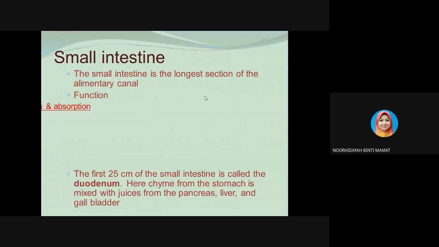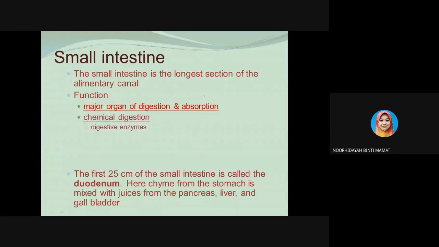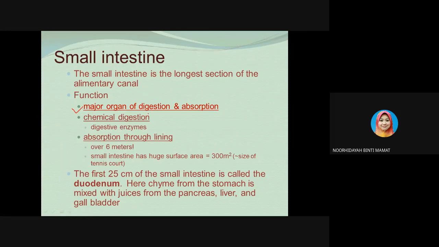Now the small intestine. The small intestine is the longest section of the alimentary canal. The small intestine functions as a major organ of digestion and absorption, so it involves two steps of food processing, which are digestion and absorption. The second function of the small intestine is chemical digestion. They have an enzyme, pepsin.